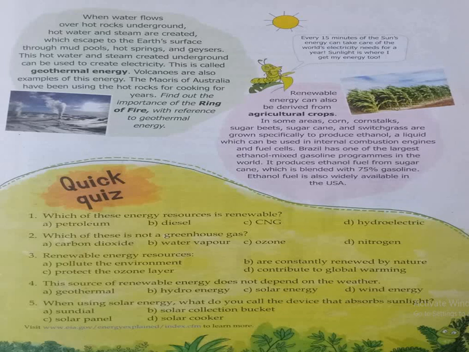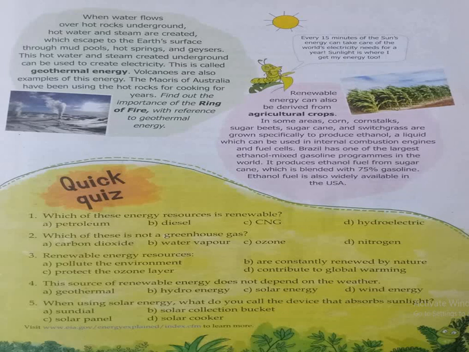Find out the importance of the ring of fire. Now what is ring of fire? Ring of fire is found in the Pacific Ocean and is in the shape of horseshoe. Now what is horseshoe? The iron shoe that a horse wears on its foot, right? So it is U shaped, and it is very hot, right? And it is in the ocean. So the ocean water is also very hot, and it is the best example for the geothermal energy.